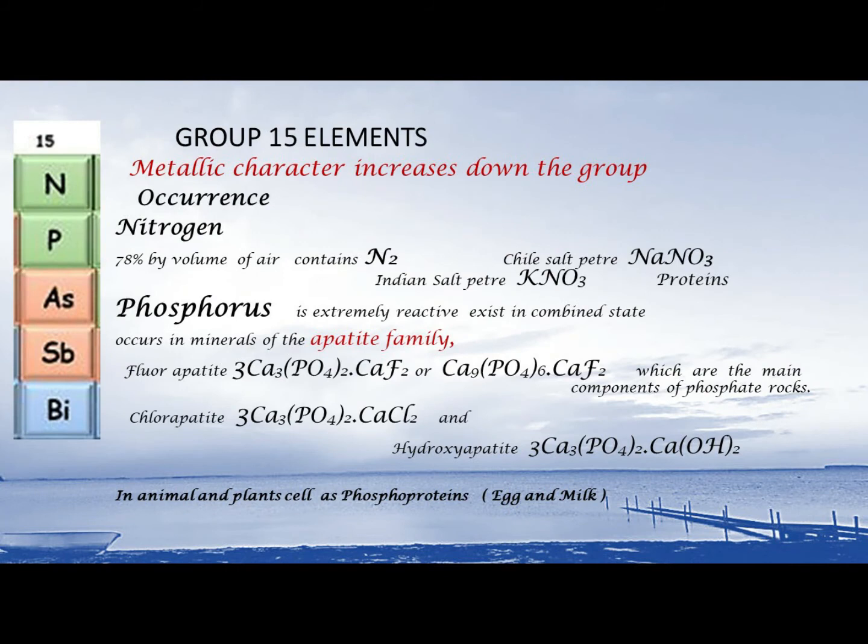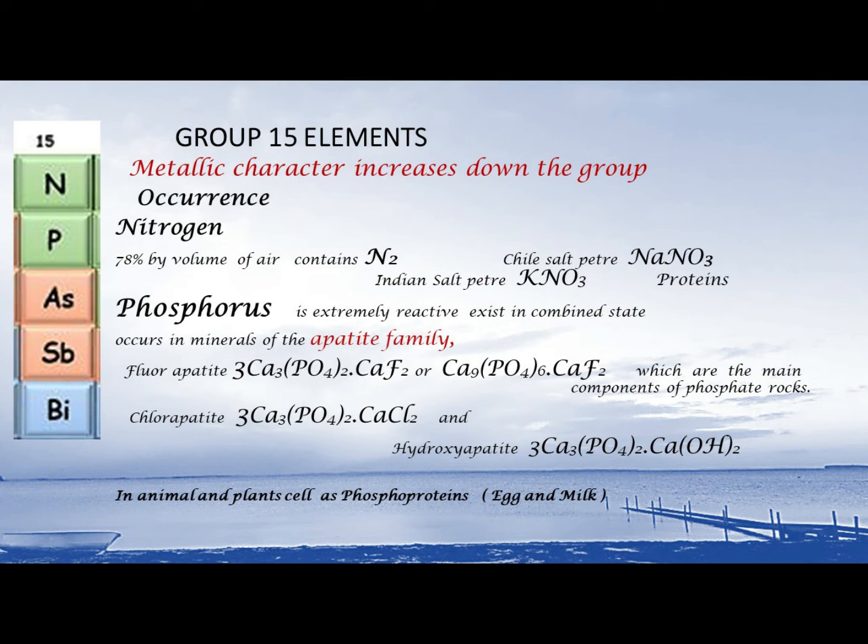Now let us go to group 15. Group 13 and 14 we have discussed in class 11 standard. So now we'll concentrate our discussion on group 15 elements. They are the nitrogen family. In this group there is nitrogen, phosphorus, arsenic, antimony, and bismuth.